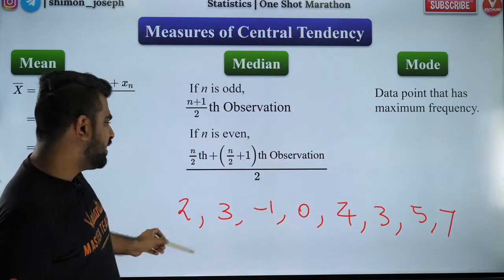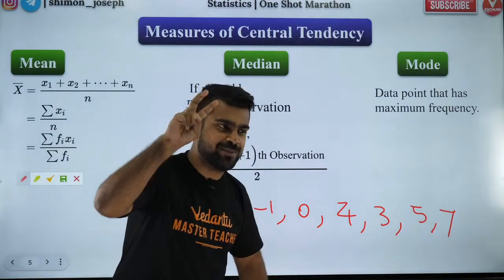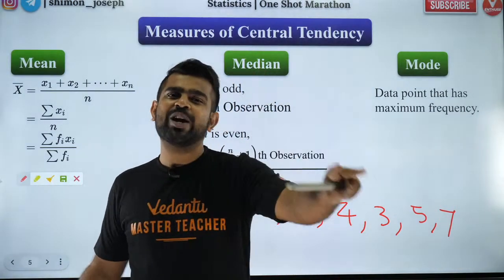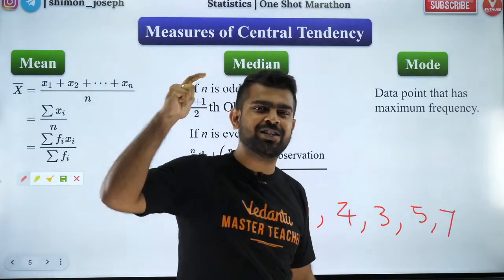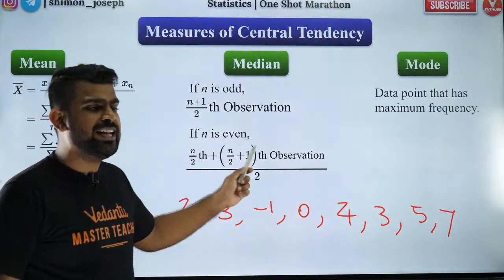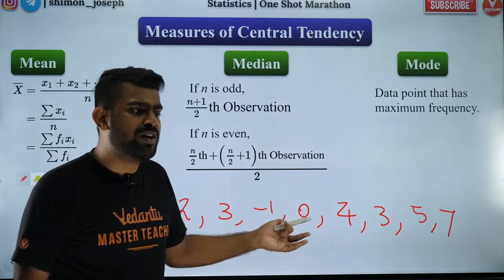Yes, mode is 3 because 3 is repeating 2 times. So you guys are all absolutely right, my dear boys and girls. Great job, keep it up. Now, what is your mean and median? Come on people, what are you all doing?